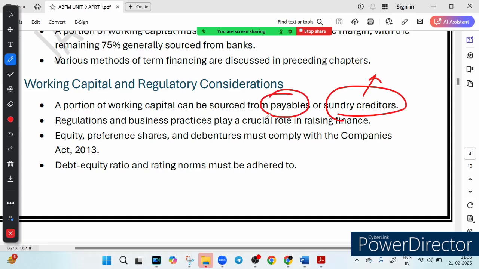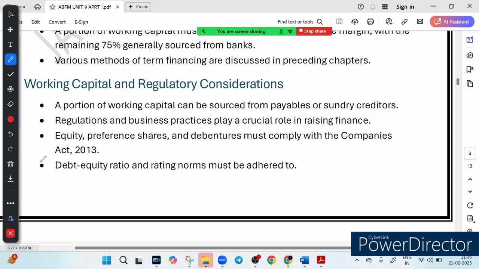So some of it comes from the company's own fund. The company has funds also, right? So it comes from own fund, from payables, and from sundry creditors. Think of it like running a shop. You buy goods from a wholesaler on credit and pay them after selling to the customer. This keeps cash flowing. Now there are some rules and regulations for raising finance.